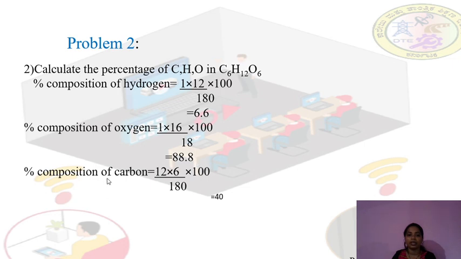Similarly, the percentage composition of carbon. The atomic mass is 12, into 6 carbons, divided by the molar mass 180. The answer is 40.